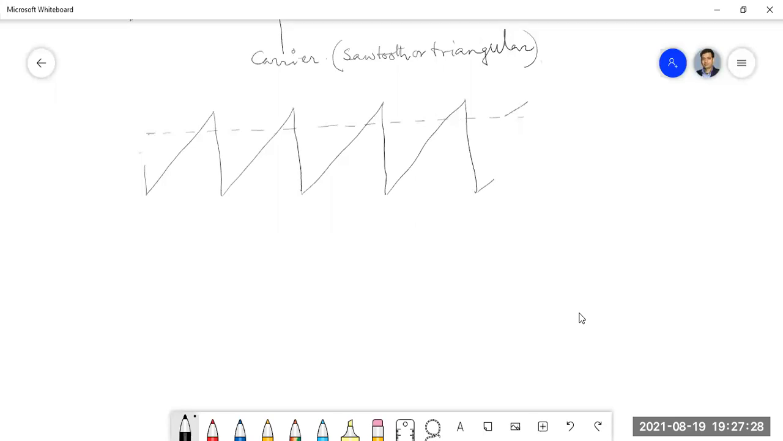So what is this? This is your error signal, which I mentioned earlier, generated by comparing the reference and the output voltage. And this is the carrier waveform. Let me write V_st, sawtooth. These are the two signals, and the maximum value of this, let me write V_st cap, is the maximum value of the sawtooth waveform.